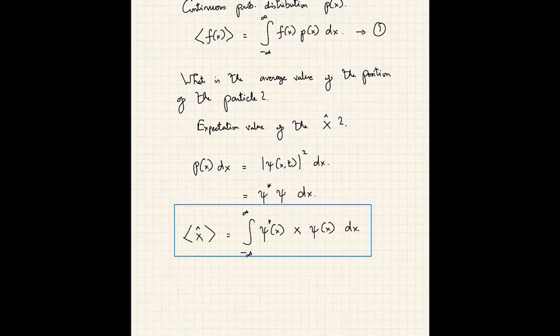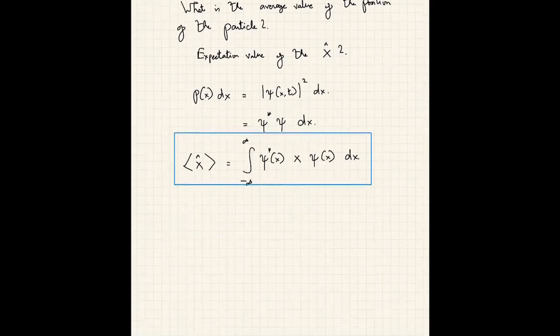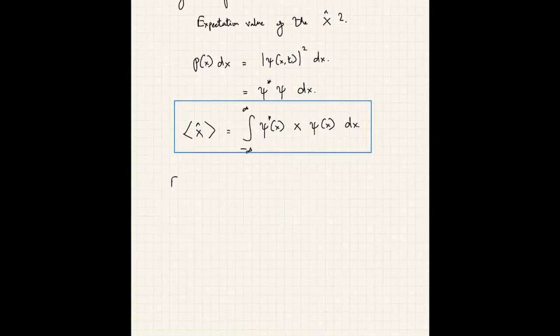Okay. All right. So what does this mean? Let us work out a very simple example. This famous example is called particle in a box. We will solve this in detail as we go along when we solve the Schrodinger equation. Basically, suppose we have a particle confined to a region of space between, say, 0 and L, and this particle can only move either this way or this way. It cannot jump up and down. Okay.